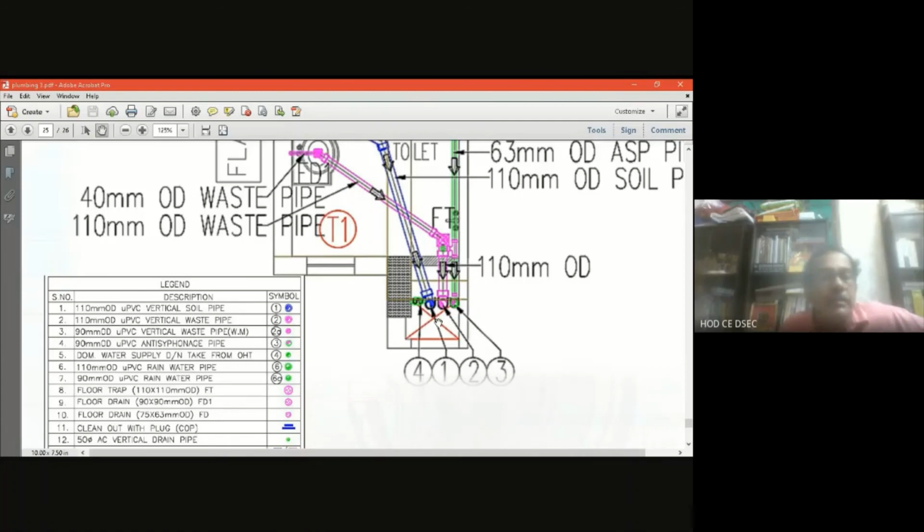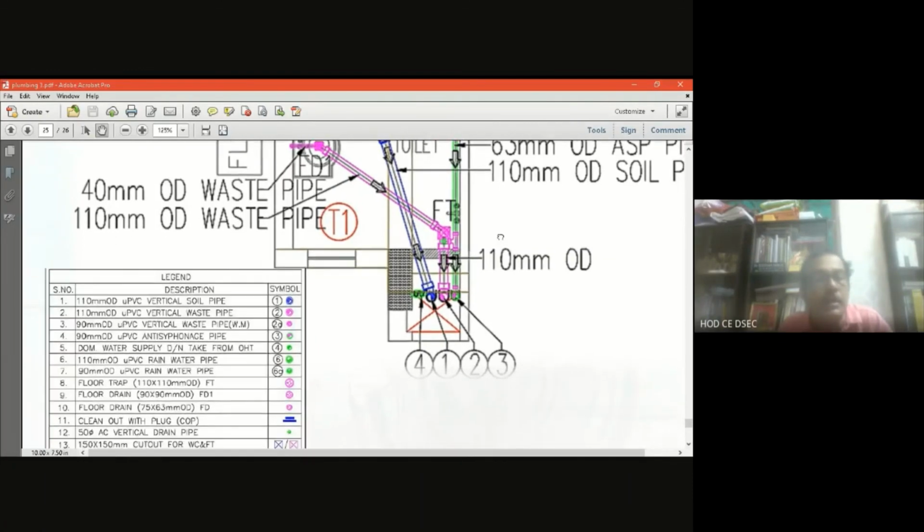Then the 110 millimeter OD UPVC vertical pipe is 2. Then the 90 millimeter OD UPVC vertical waste pipe is again 2. In the drawing, some UPVC rainwater pipe is also shown.